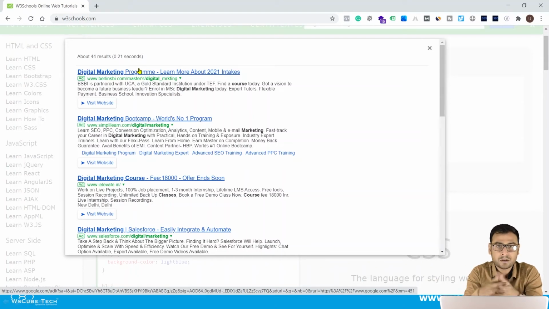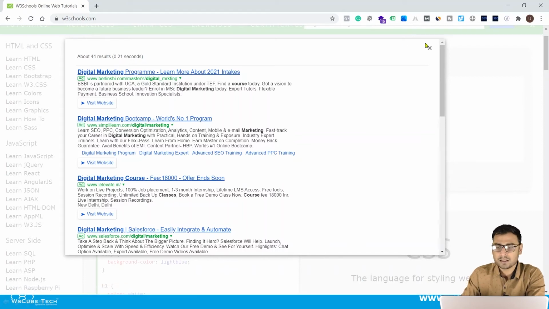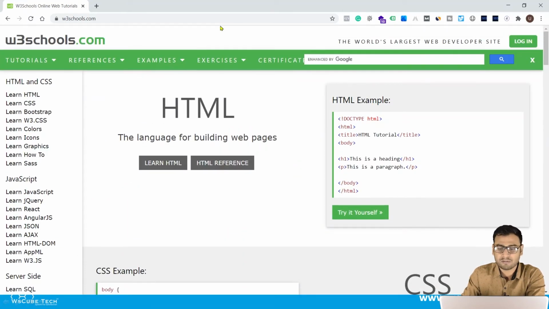So you have that option. If you check it, then your ad will show on different search network partner websites also, just like this one, W3Schools. There are many of these kinds of websites, and these websites are basically powered by Google Custom Search Engines, which you can also install and embed on your website.